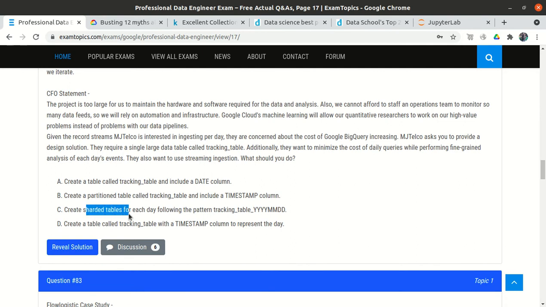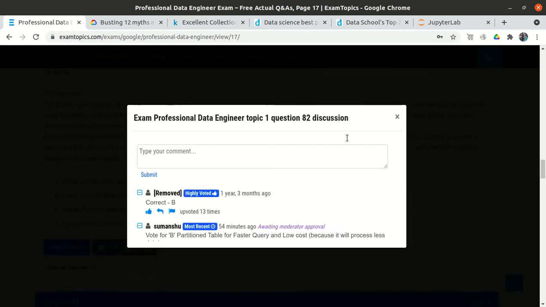Option C: create sharded tables for each day. This is not recommended because they require a single table, so this is wrong. Option D: create a table called tracking table with a timestamp column to represent the day. That also looks okay, but again this is not a partition table, so when we use a where query we need to scan all the rows. So option D is also not recommended. So what option is left? That is option B, the partition table. So option B looks correct.